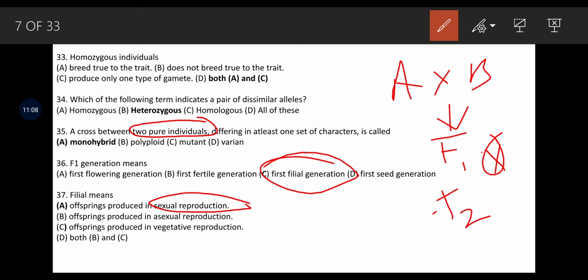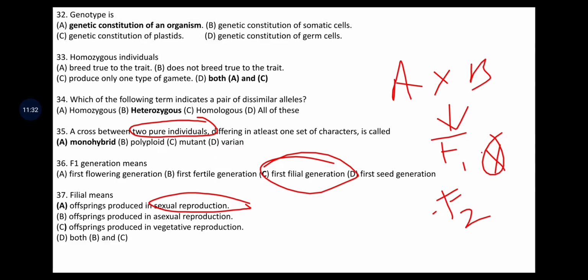Likewise, when crossing is happening continuously, the filial generations go on to different generations. Offspring produced in asexual reproduction may be called clones. Offspring produced in vegetative propagation can be called grafts or propagules. I think this is clear.